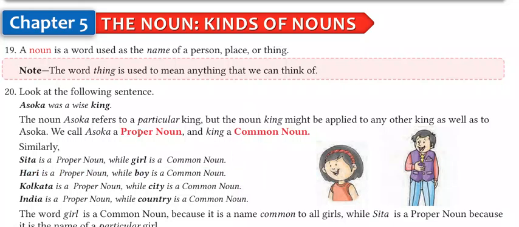So specific names are called proper nouns, and unspecific ones that are not particular will be called common nouns. Kolkata is a proper noun because Calcutta is a specific name in India, right? While city represents any city. It can be Gilgit, it can be Karachi, it can be Dubai, it can be anything. India is a proper noun, while country is a common noun, right? Country represents anything very general. It can be Pakistan, it can be India, it can be Bangladesh, etc.